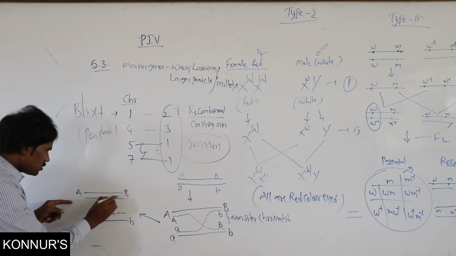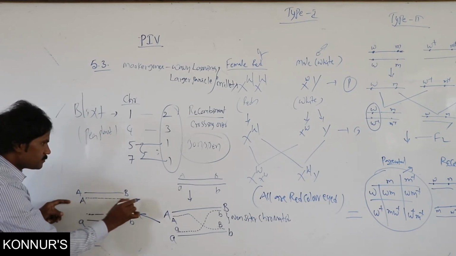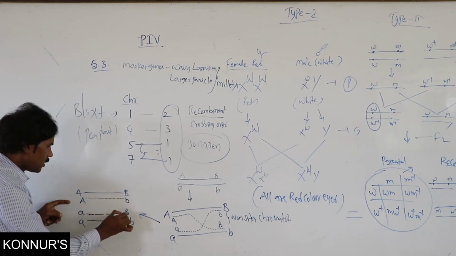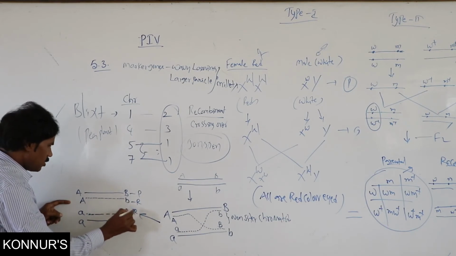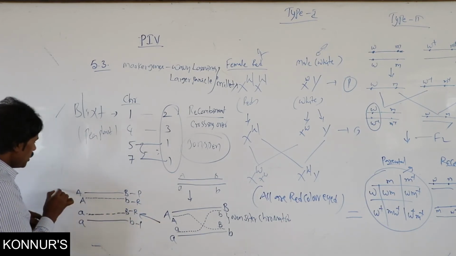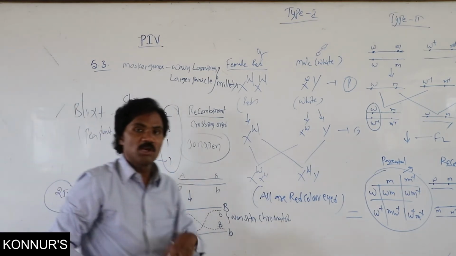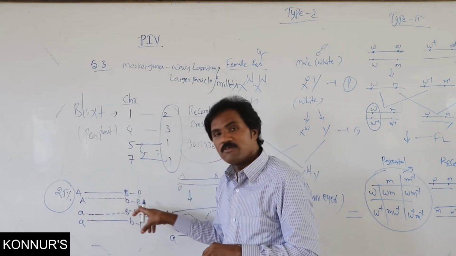This is recombinant, this is capital A and small b, small a and capital B. So parental, recombinant, parental. So each and every one is 25%. In this recombination, if you observe, each and every one is 25%.